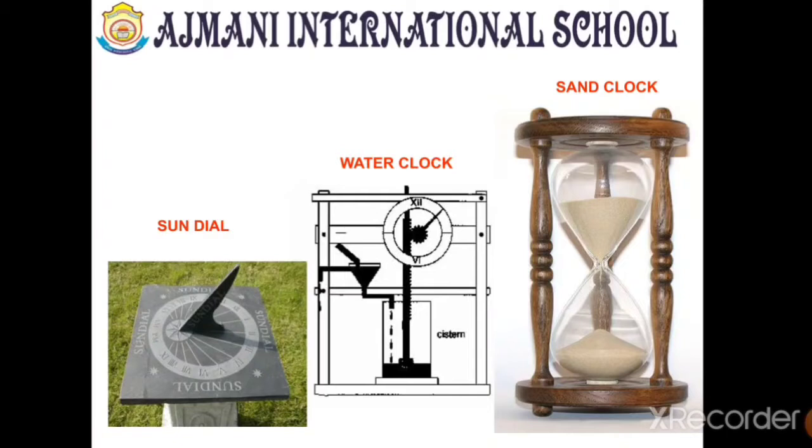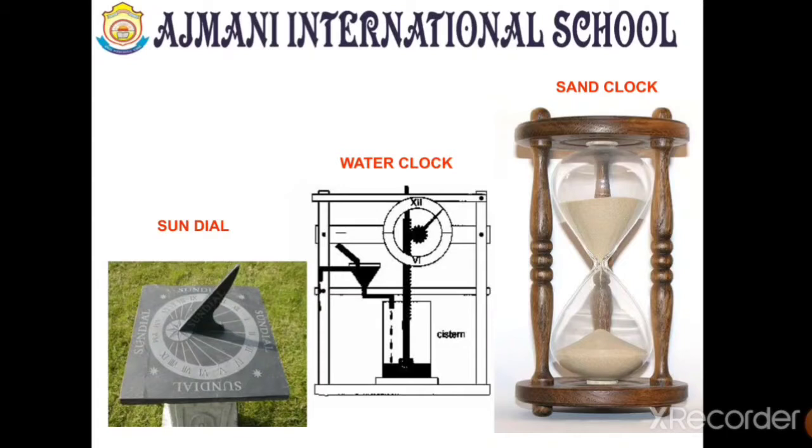So see, this sand clock was used to calculate time by measuring the time taken by sand to flow from one chamber to another chamber. As you can see, the upper chamber has some sand and it is going towards the lower chamber. So as much time as it takes to go into the lower chamber, that would be the time period according to a sand clock.